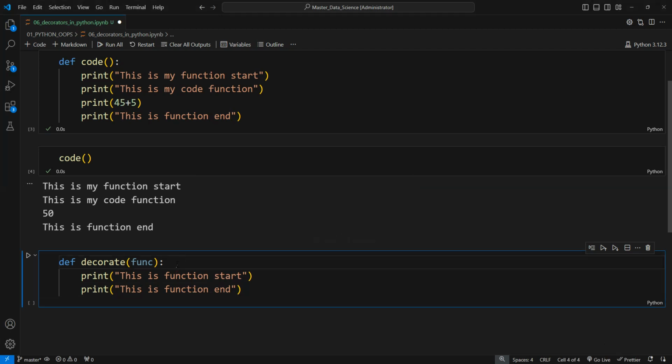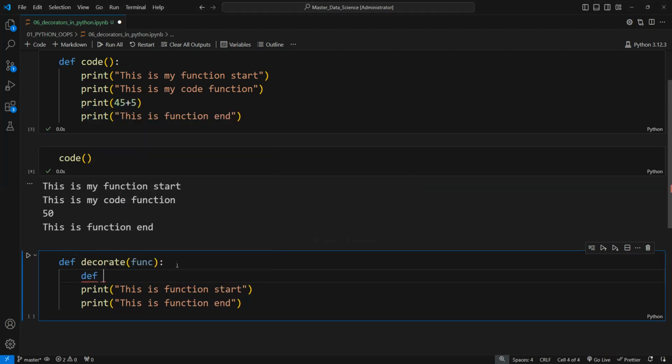Basically we have to create another function inside our function using the def keyword, inner decorate. These print statements we have to put inside this function.